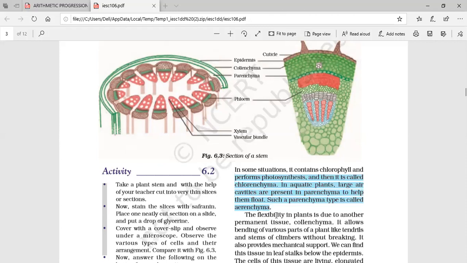Yes, anyone? They have intercellular spaces. They have more intercellular spaces.